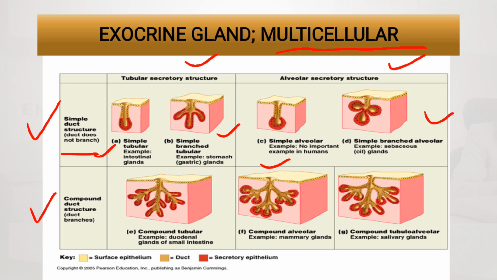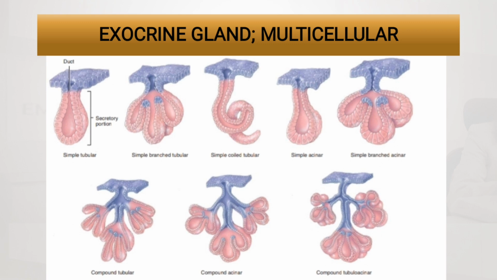Then for the compound duct structures, under tubular secretory structures, we can have a compound tubular. An example is the duodenal glands of the small intestine. Under the alveolar secretory structures, we can have a compound alveolar, for example the mammary gland. Another example under the compound will be a compound tubuloalveolar, an example of which is the salivary glands. This is just another illustration of the simple and compound multicellular exocrine glands.